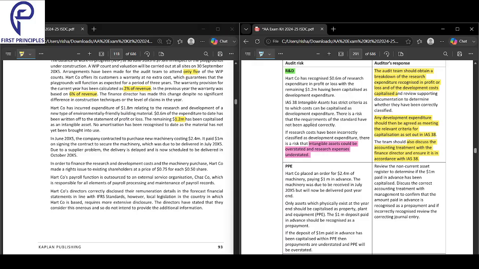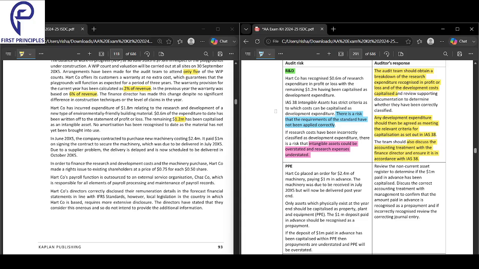There's a risk that the requirements of the standard have been wrongly applied. What is the risk? That whatever the standard says, you have wrongly applied it. That the requirements have not been applied correctly.